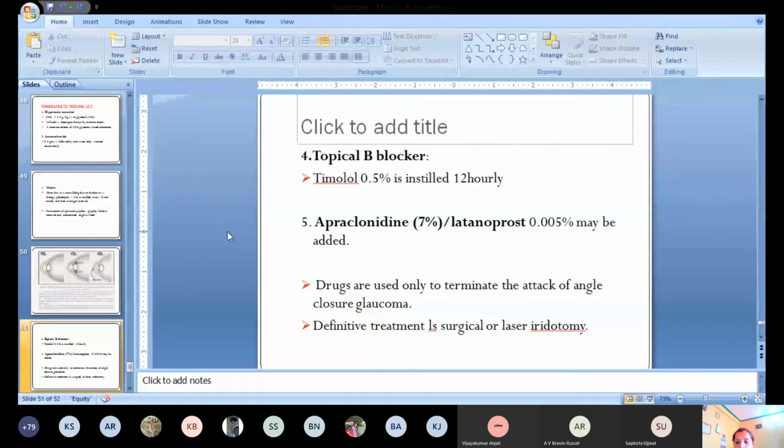So this is how we can manage acute congestive glaucoma, by giving the combination of the different drugs. Okay, the most effective is osmotic diuretics like mannitol. Then we have to give carbonic anhydrase inhibitors, okay, to decrease the intraocular tension.